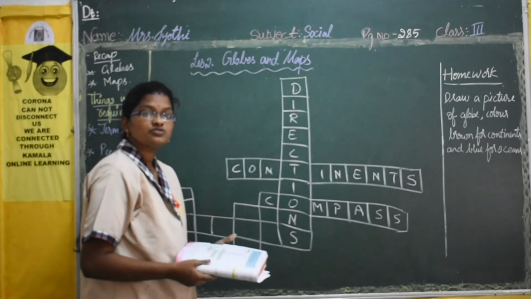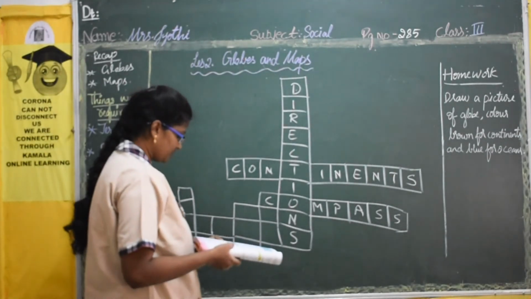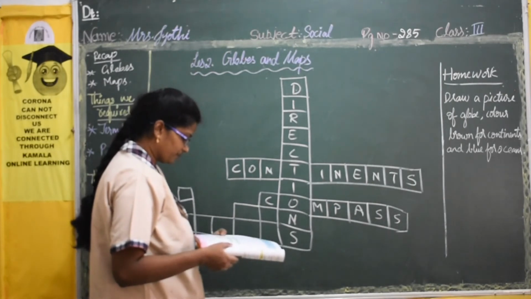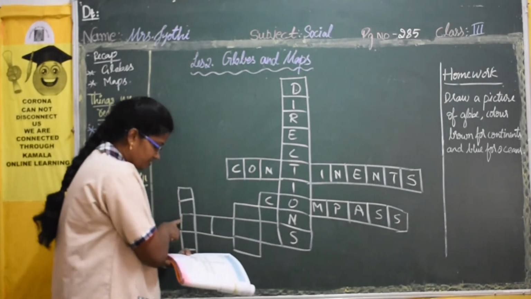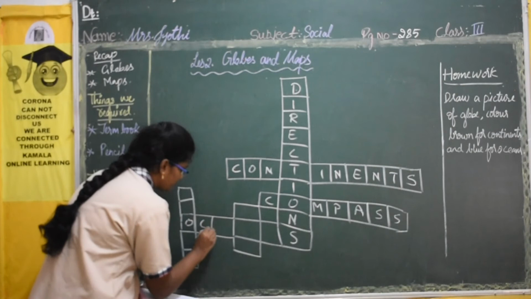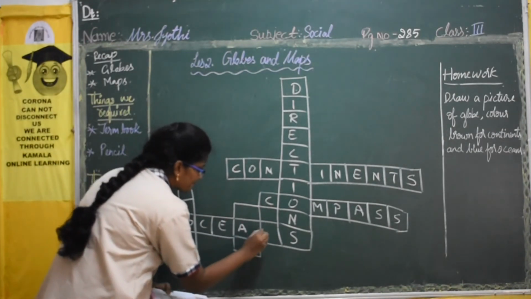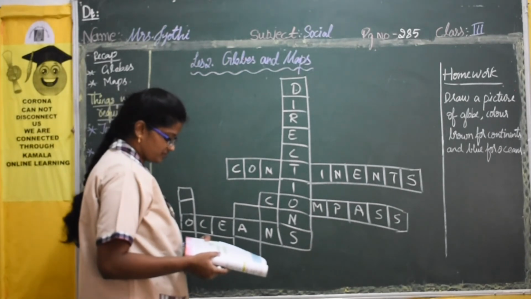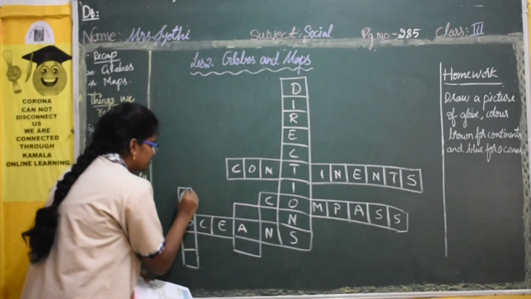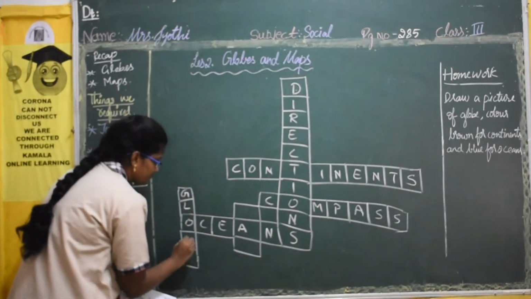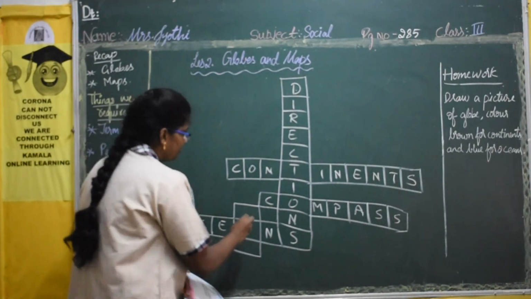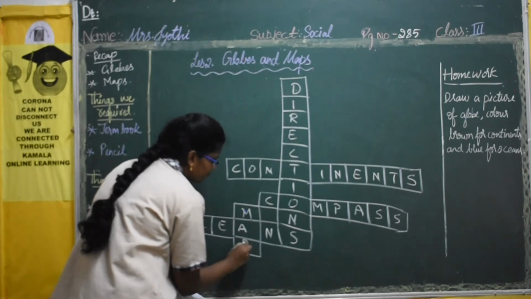It is used to find the direction. Then the fifth one, here it is oceans. Then the fourth one is globe. And here it is map.